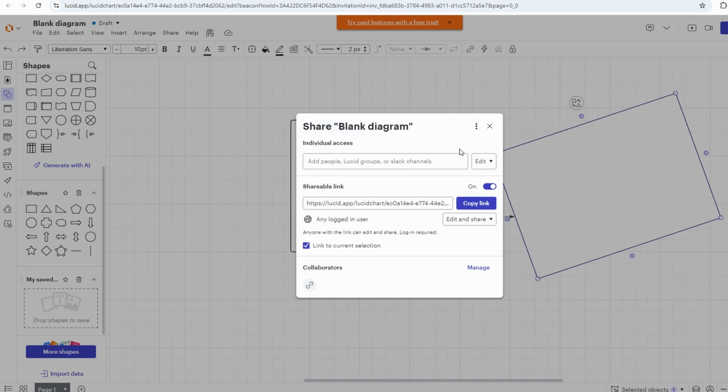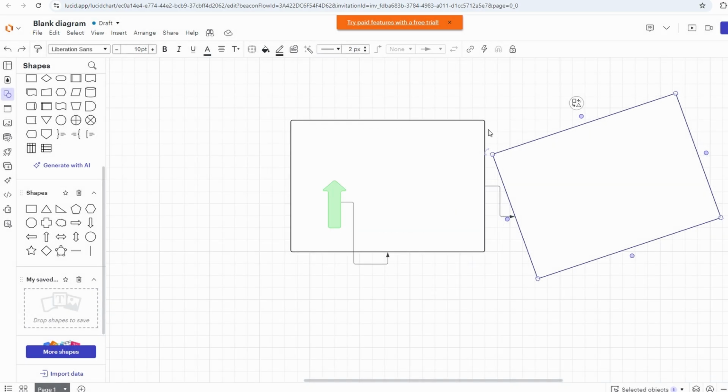Now, let's switch gears a little. Maybe you're the kind of person who likes to track progress, to see things laid out in steps. LucidChart can do that too. You can build timelines, flowcharts, whatever you need to keep an eye on how things are moving along. It's not just about brainstorming ideas. It's also about seeing them through.